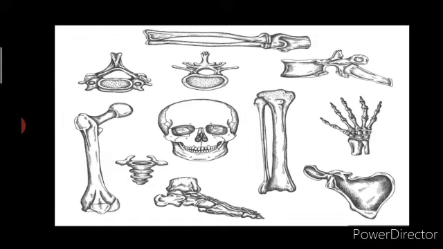Students, if humans did not have bones, what will happen? Yes, the human body will be floppy like a puppet. We will not be able to walk or even stand up on our own. So bones are very necessary for us. See the different types of bones here. Some are tall, some are short, some are round, some are elongated. So such a wide variety of bones are present in our body.